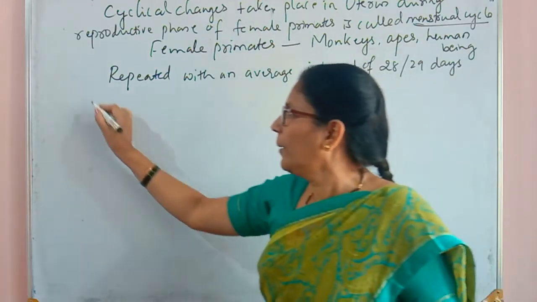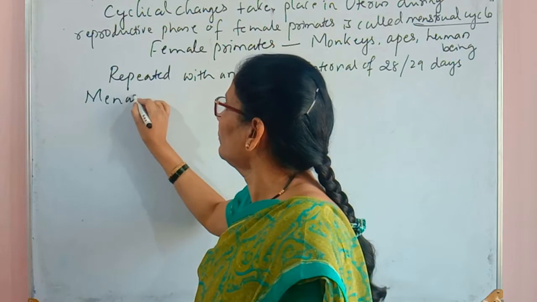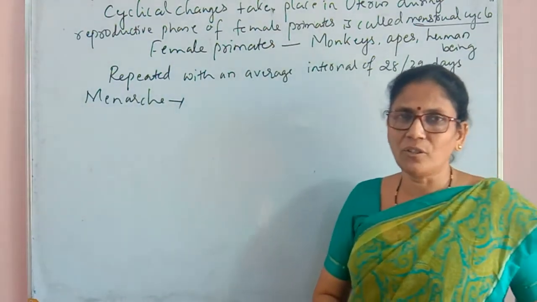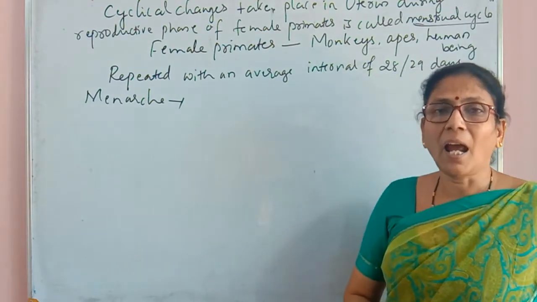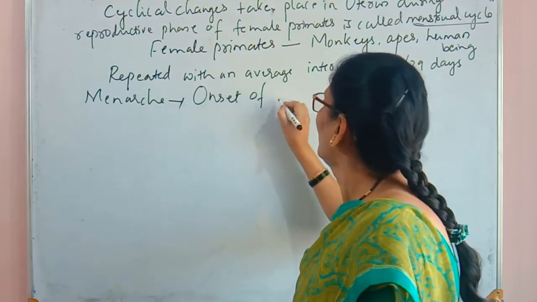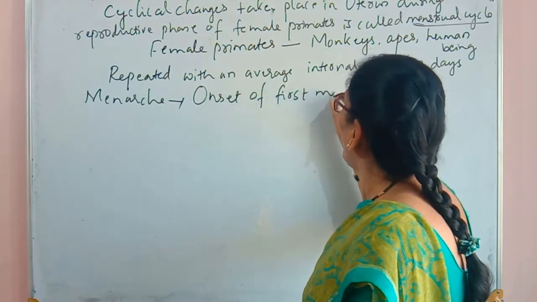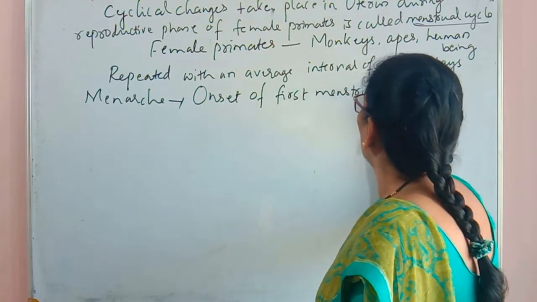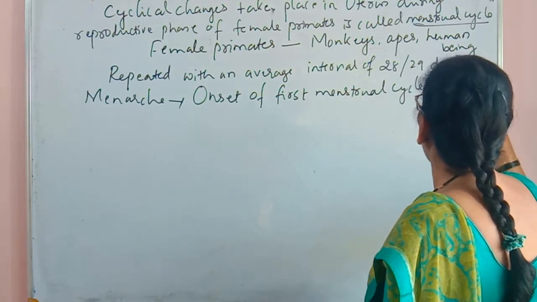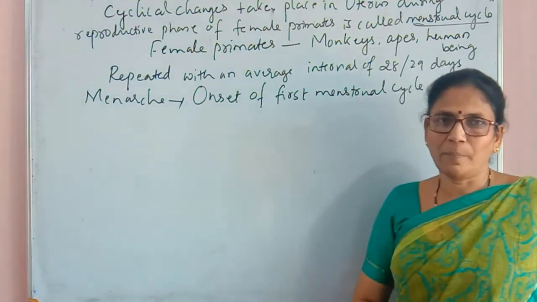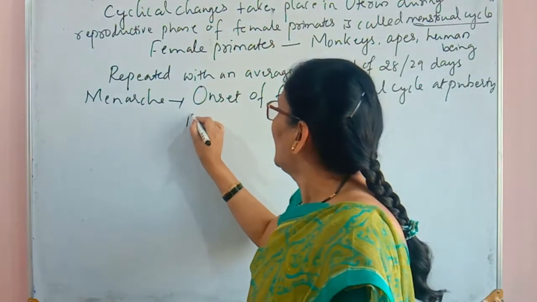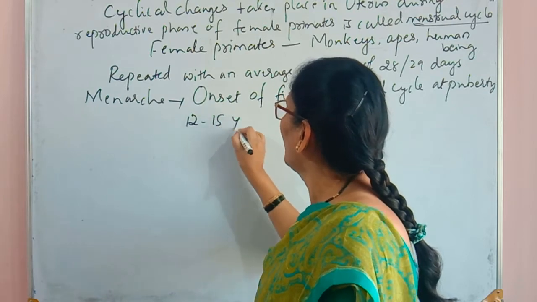So we may define menarche. Menarche is the onset of first menstrual cycle at puberty. The first menstrual cycle which takes place in the female is called the menarche, and it starts at the age of 12 to 15 years.